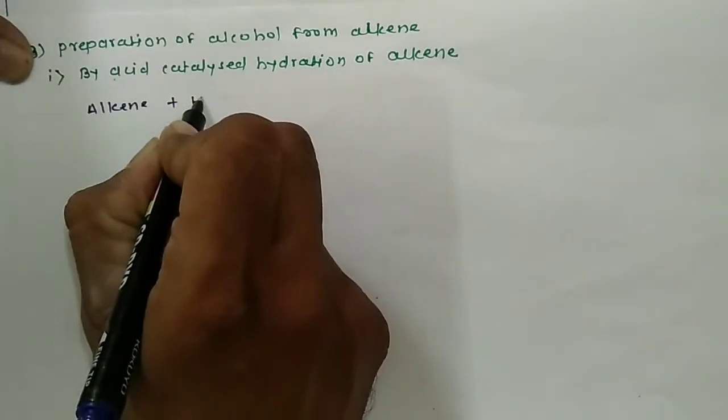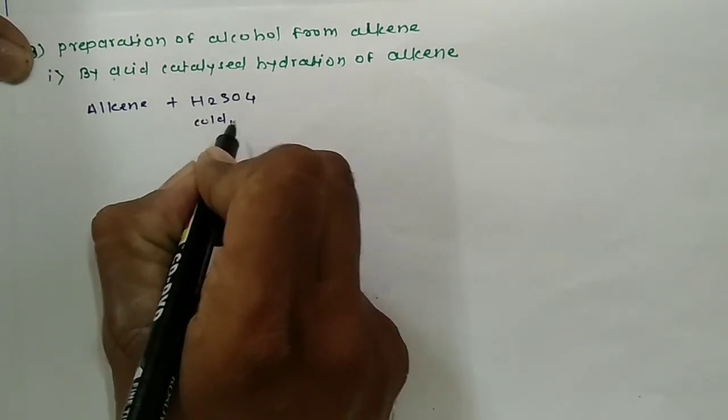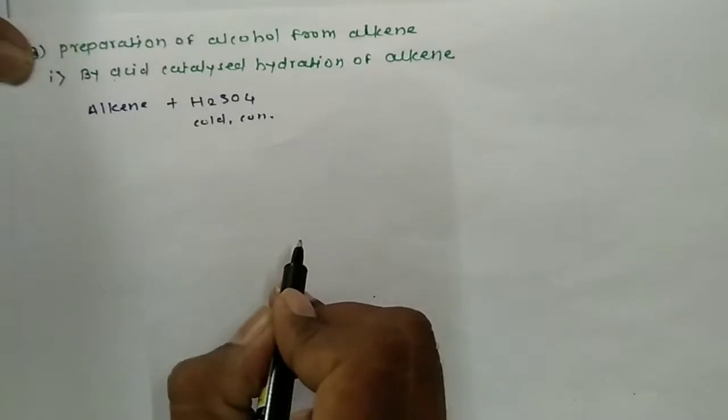In this chemical reaction, first the alkene is treated with cold and concentrated sulfuric acid.